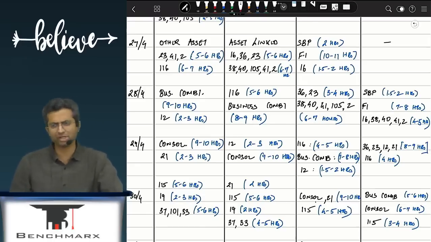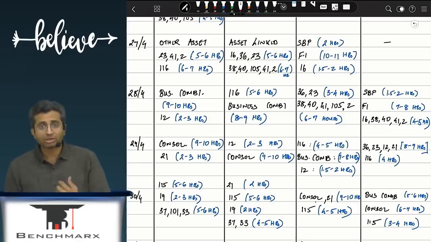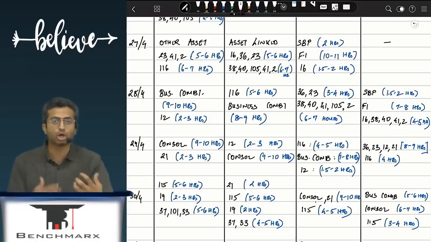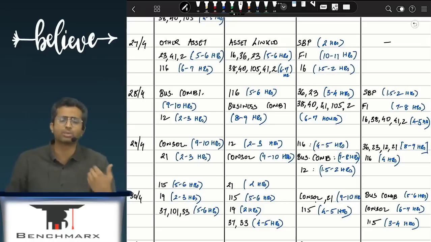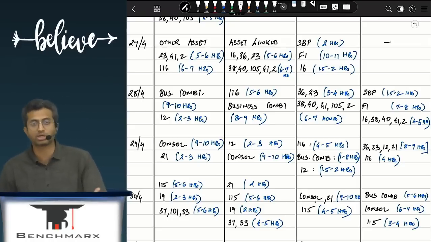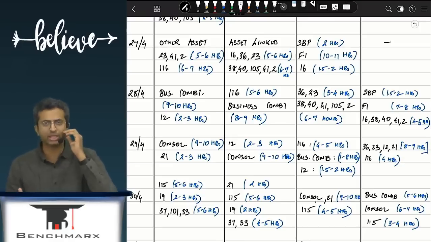After business combination, you should also try to do the standard on deferred taxes, Ind AS 12, along with that, because a lot of the longer business combination questions involve deferred tax as well. So along with business combination, a relatively smaller topic like deferred taxes, which is also an important topic in Ind AS 12, should be tackled.